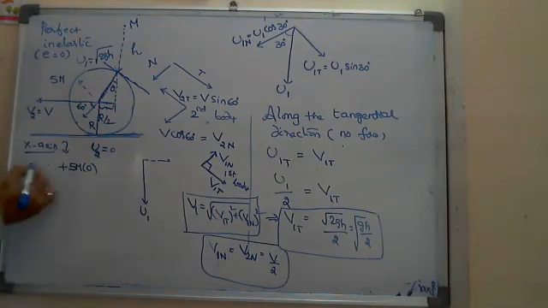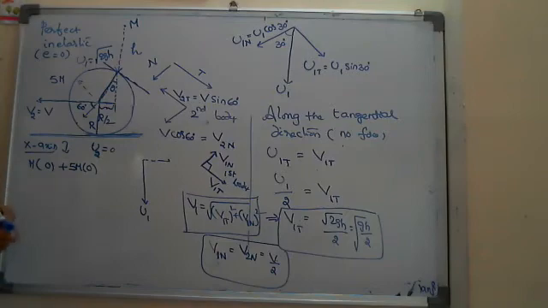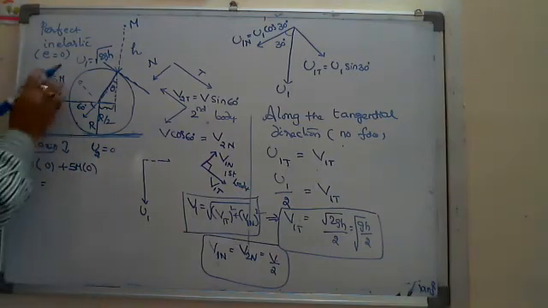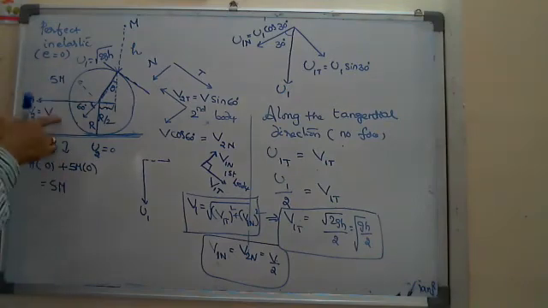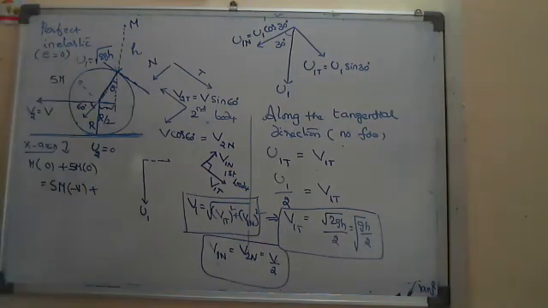Okay, m1 u1, that is m into u1 along the x-axis, is 0. So before the collision, the total momentum is 0, which equals the momentum after the collision. Okay, m2 u2, I can write very easily: m2 v2, that is 5m into v2. My assumption is it is moving along the negative x-axis, so minus 5mv.